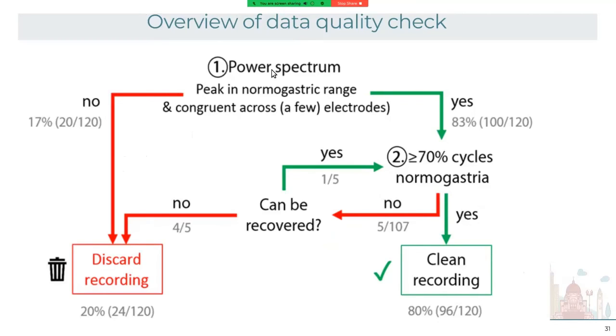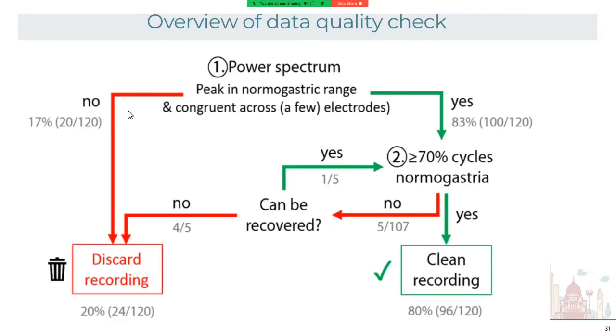So we have to discard the recording. If yes, well, we have another criterion: if they have 70% of cycles in the normal gastric range, and if so, it is a clean recording. I'm not using this criterion a lot because it really depends on what you're doing. Normal gastric is basically the frequency between 0.03 and 0.06 hertz.